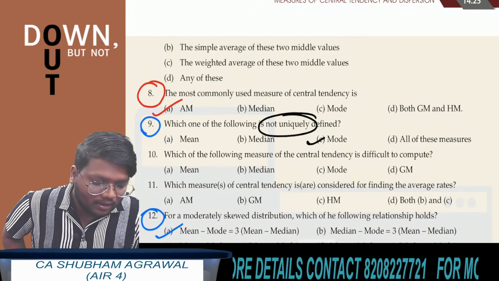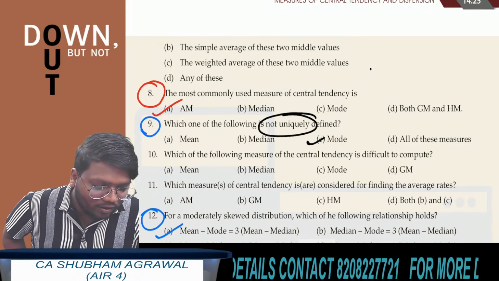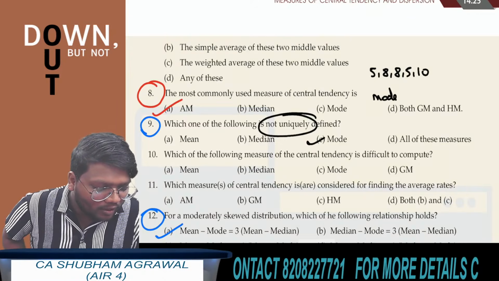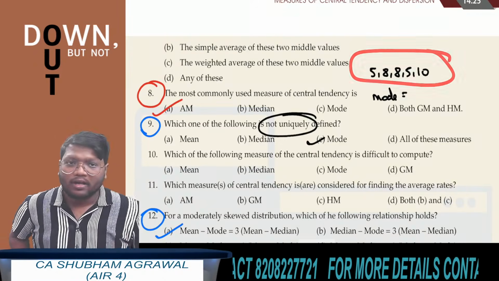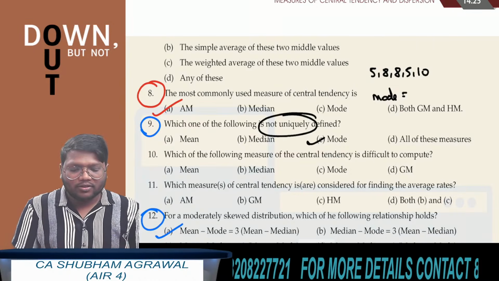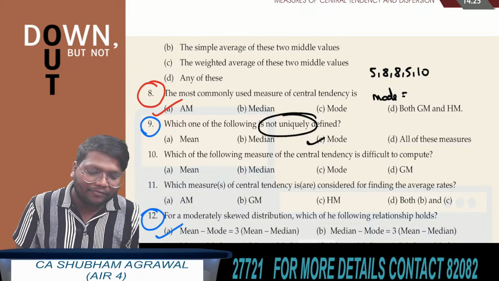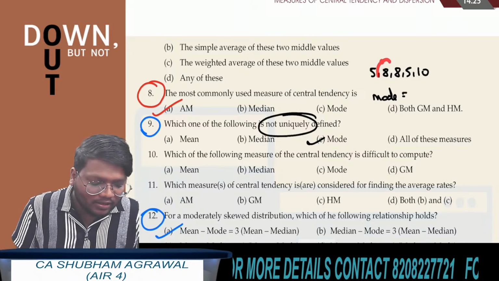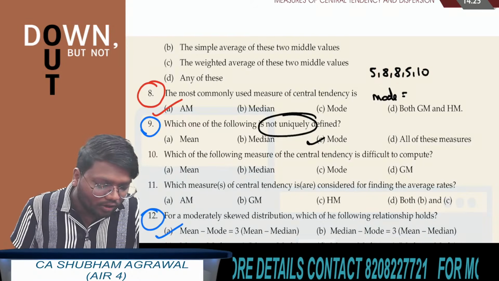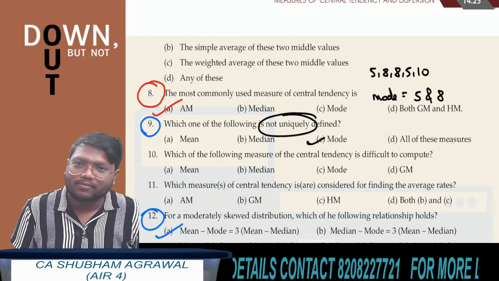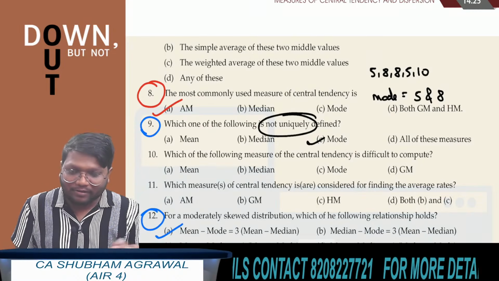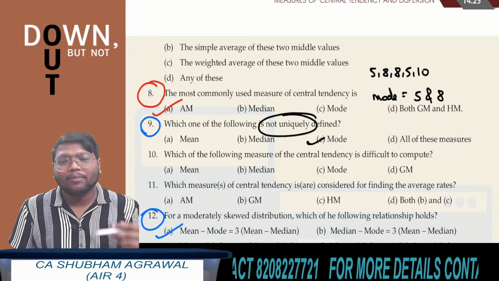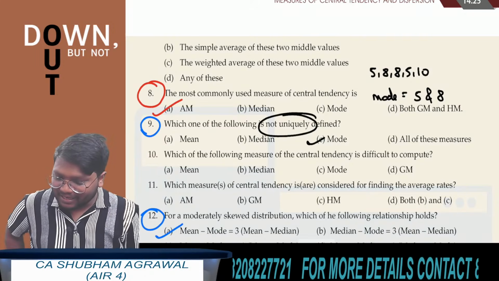I am giving you one example. Let's say there are 5 observations and the values are 5, 8, 8, 5, 10. Now tell me, mode is equal to what? Here you can see that 5 is occurring 2 times and 8 is also occurring 2 times. So your answer is, mode is 5 as well as 8. We cannot find the arithmetic mean of 5 and 8 here, that will be wrong. The correct answer is 5 and 8. So mode is not uniquely defined, we can get more than one mode. Option C is the correct answer.